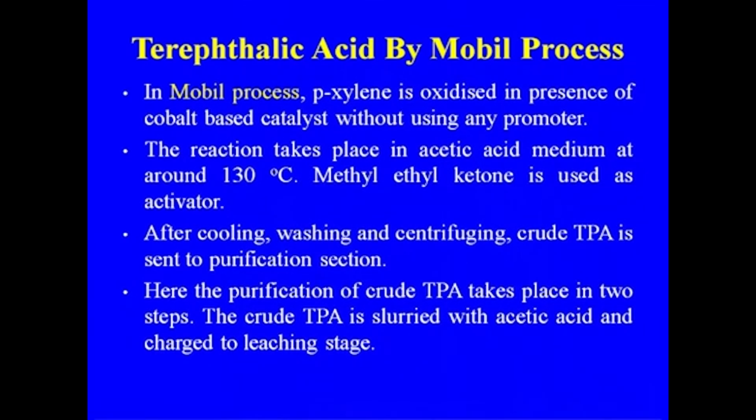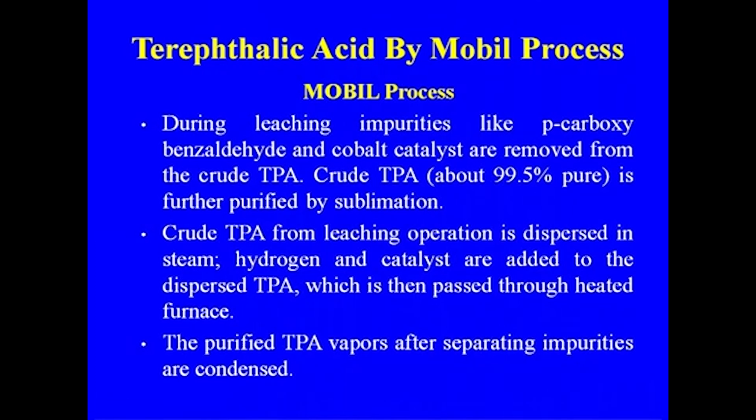The para-xylene is oxidized in the presence of a cobalt-based catalyst without using any promoter. The reaction takes place in acid media at around 130 degrees centigrade. Methyl ethyl ketone is used as activator. After cooling, washing and centrifuging, crude TPA is sent to the purification section. Here the purification of the crude TPA takes place in two ways. The crude TPA is slurried with acetic acid and charged to the leaching stage. So during leaching, impurities are removed.